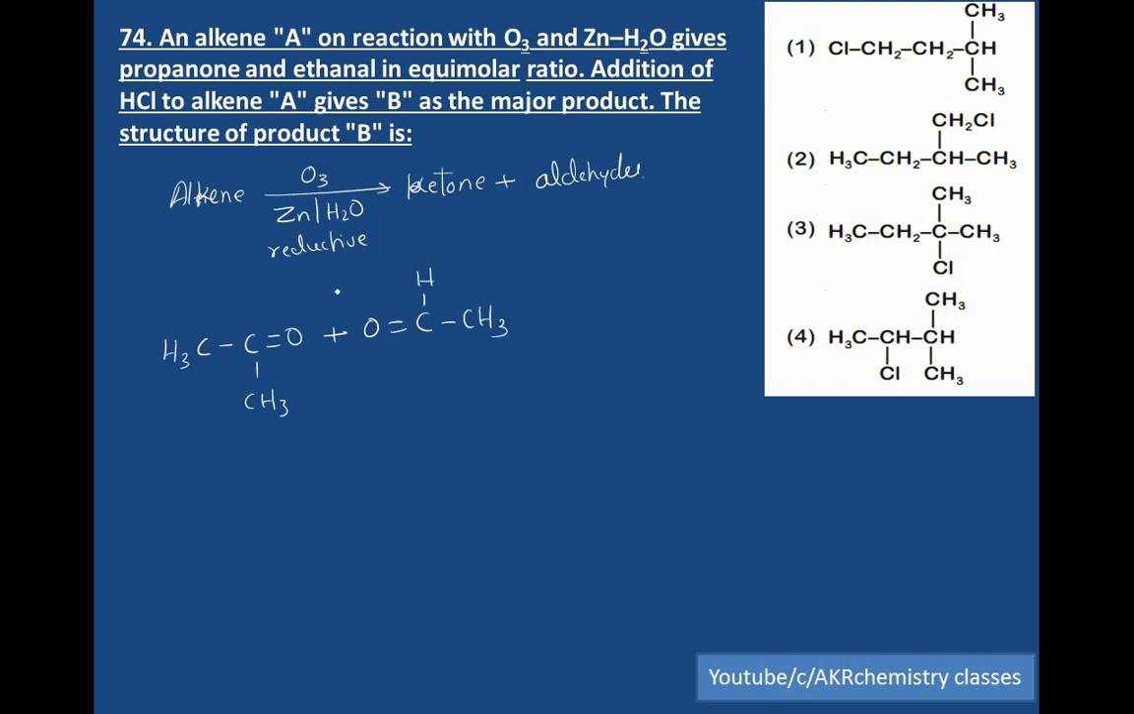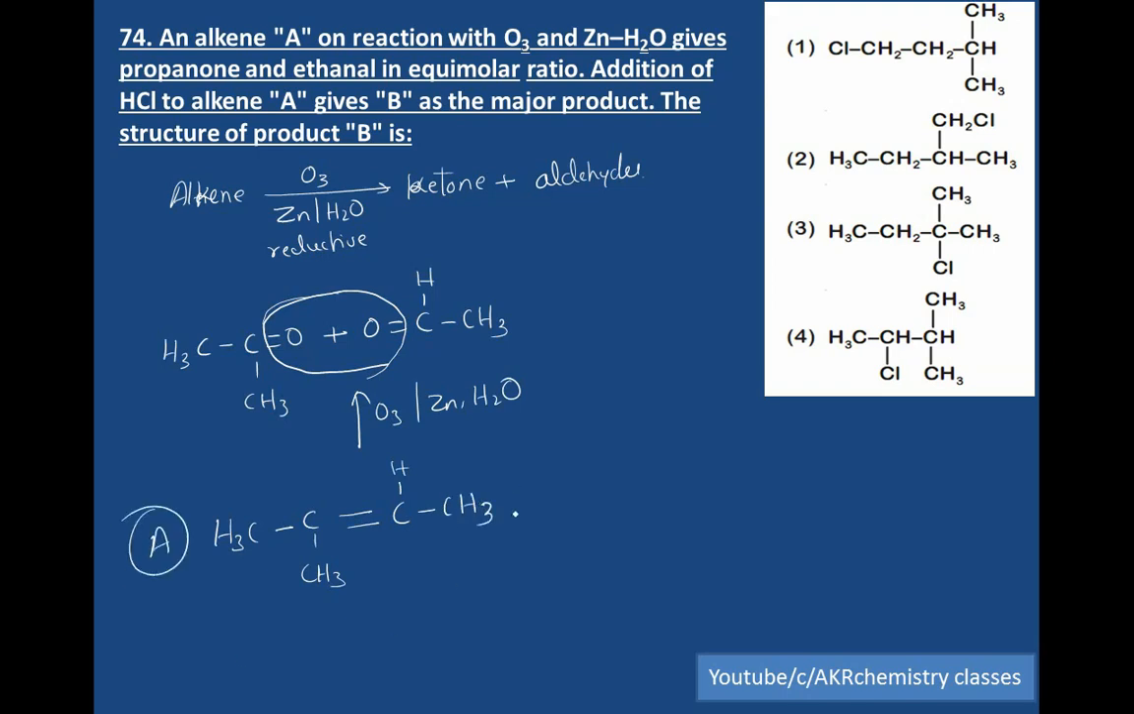So here the reductive ozonolysis takes place between these two carbon atoms, that is O3 slash zinc in presence of water. So the major component is CH3, C, CH3, double bond C, hydrogen, CH3. So this is the reactant A.